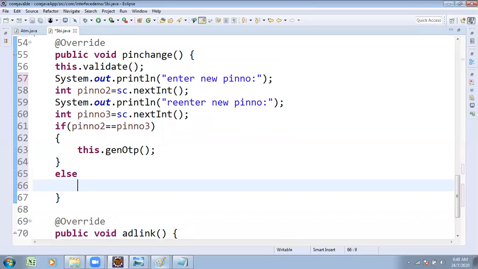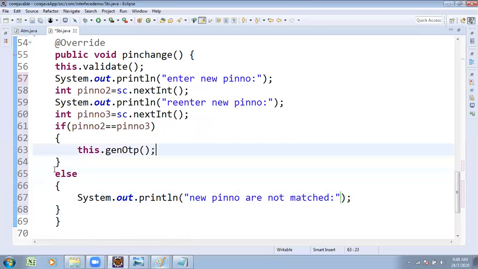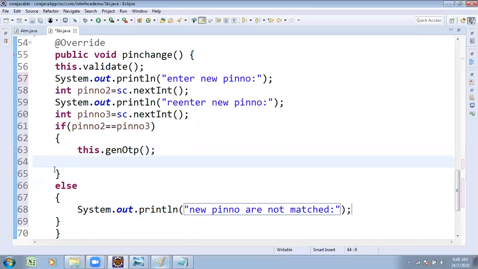This is the else block related to the if block. It prints: invalid new pin numbers, or new pin numbers are not matched. Due to that reason, it is unable to continue, and it closes. Suppose the new pin numbers are matched, then the OTP step is done.